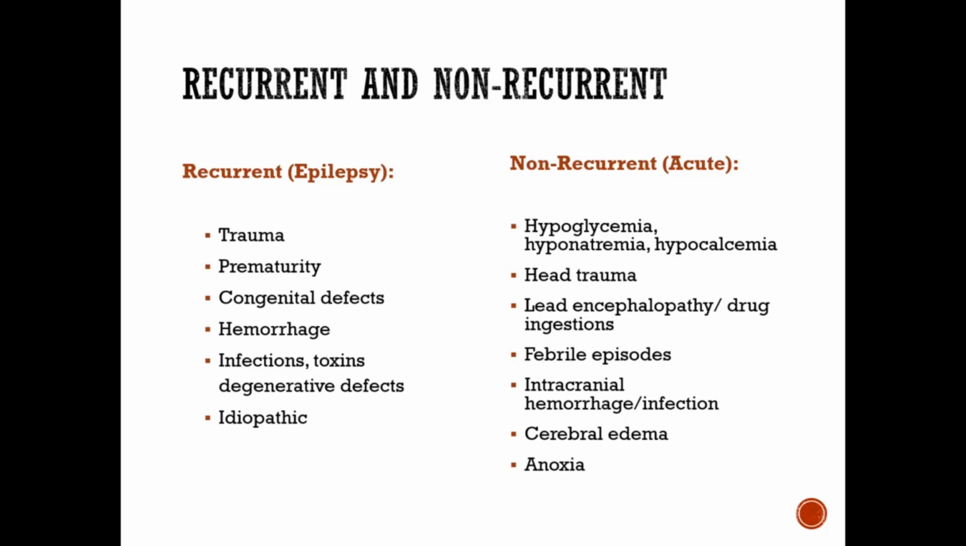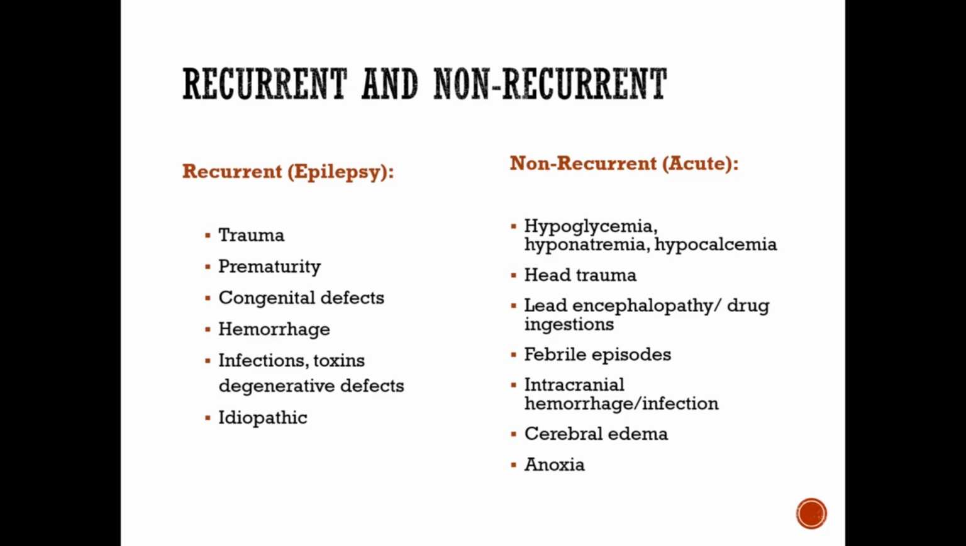Although we now focus on classifying by location of onset, it's important to understand if these are recurrent or non-recurrent seizures. There are many different causes of seizures in children. And so with recurrent, these are chronic. They occur more than once. And then those non-recurrent, these are acute and they happen once. So typically the recurrent ones are then often classified as a person having epilepsy.